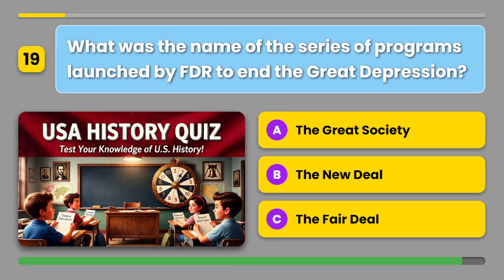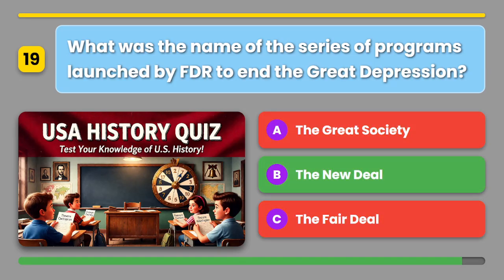What was the name of the series of programs launched by FDR to end the Great Depression? A. The Great Society. B. The New Deal. Or C. The Fair Deal. The correct answer is B. The New Deal.